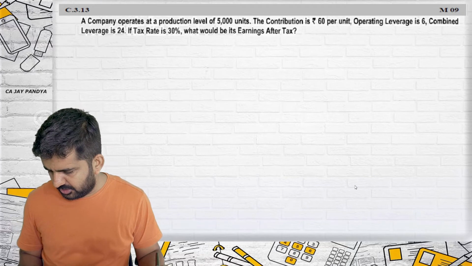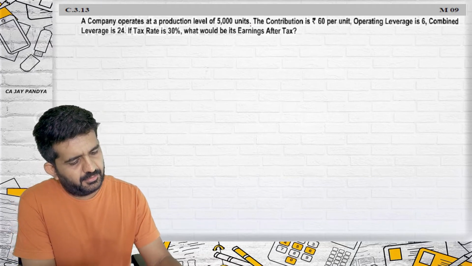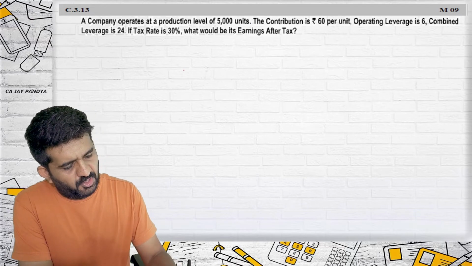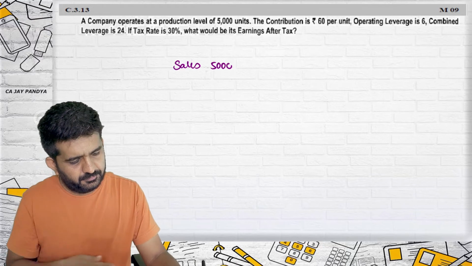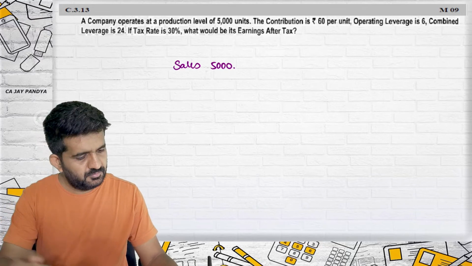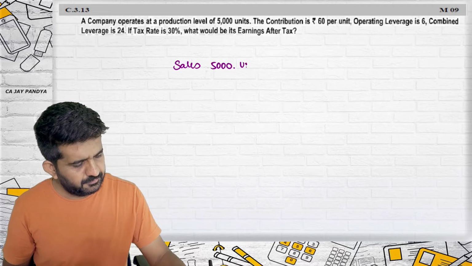Next question, 3.13, is a classwork. A company is operating at a production level of 5,000 units. So sales will be 5,000 and the contribution is 60 per unit.